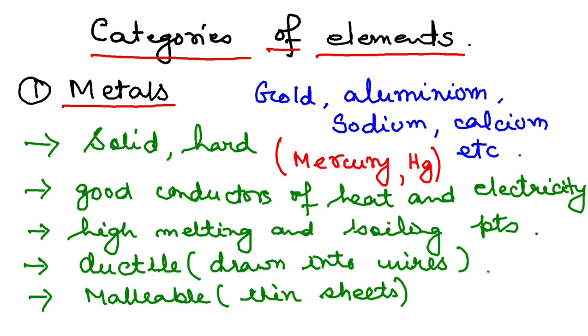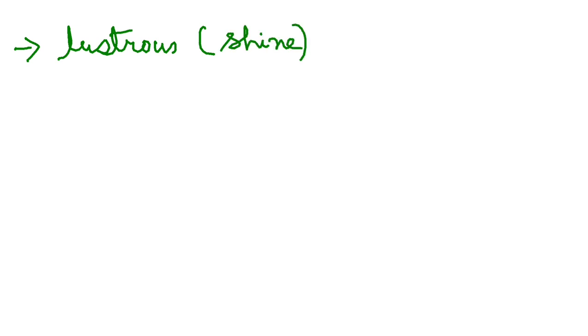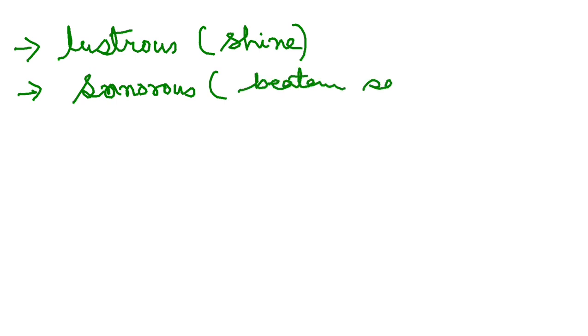Alright. So metals are solid and hard, they are good conductors of heat and electricity, they have high melting and boiling points, metals are ductile, metals are malleable. There are two more properties that you need to learn. Next point is metals are lustrous. Lustrous means metals have shine, metals are shiny, right? And then last one, metals are sonorous. Sonorous means when metals are beaten, they create sound. Alright, so these are all properties of metals.